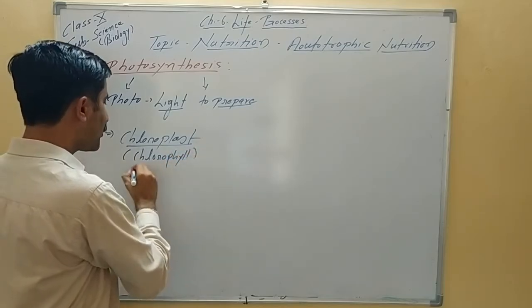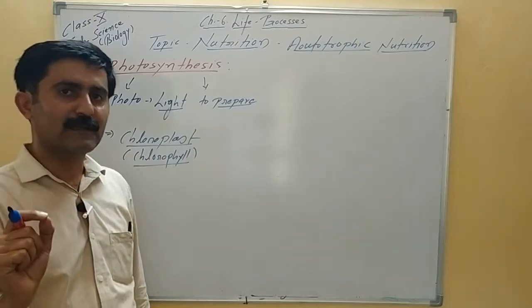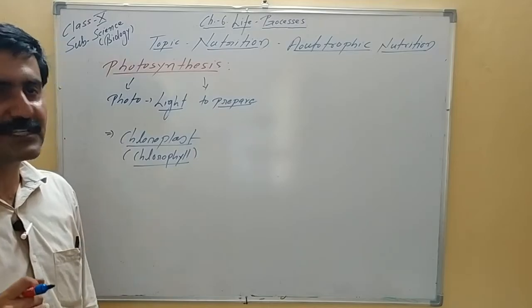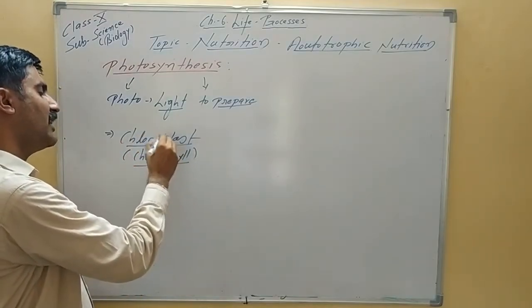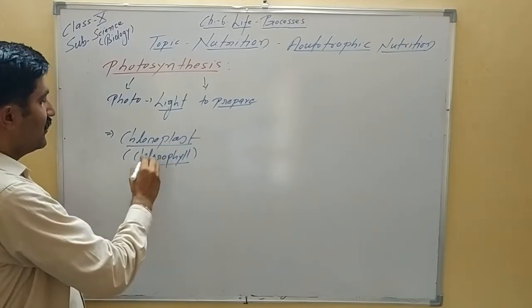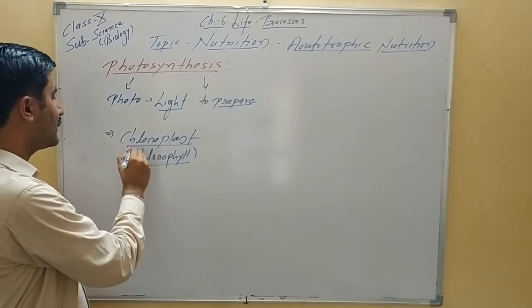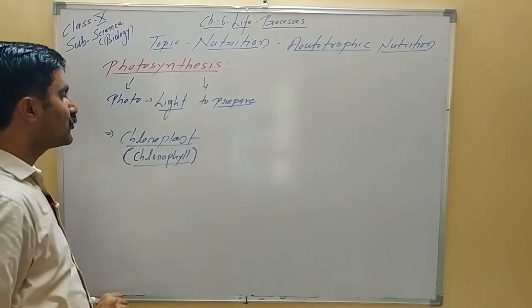Chlorophyll is a chemical, it is a pigment. That pigment helps in absorption of radiation energy. So presence of chloroplast as a cell organelle or presence of chlorophyll pigment makes the plant autotrophic, or this helps in synthesis of their own food.